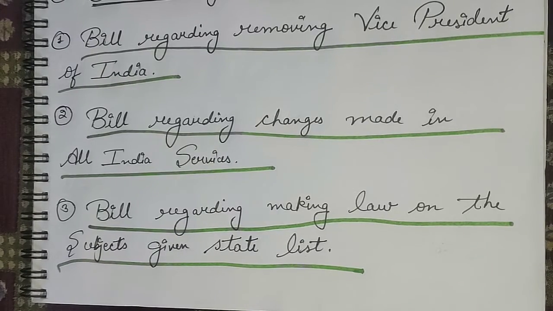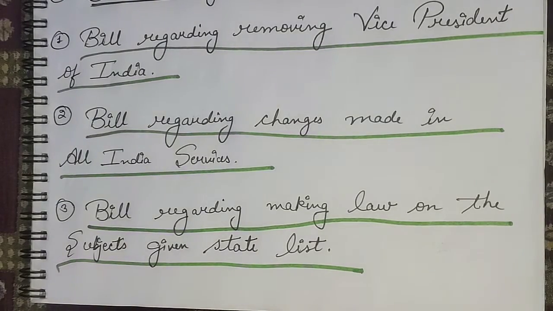The union list is that list where the subjects are given under the purview of the union, and the state list is where the subjects are given under the purview of the states. The concurrent list is where the subjects are given for both union and state, and the residuary list is where the subjects are given under the purview of the central government.